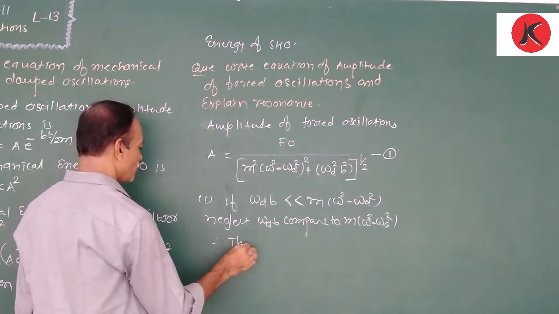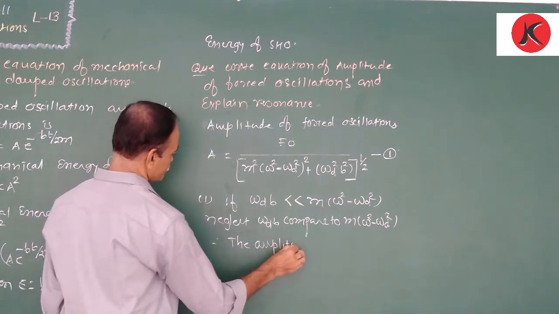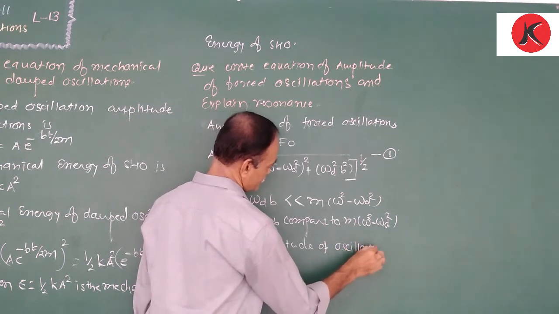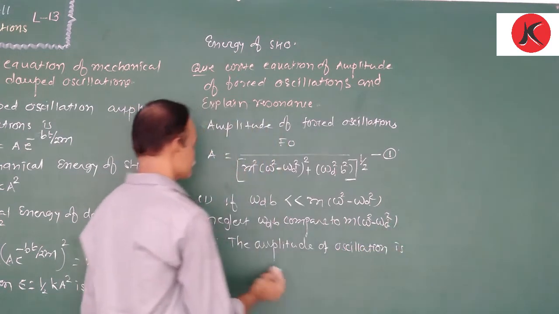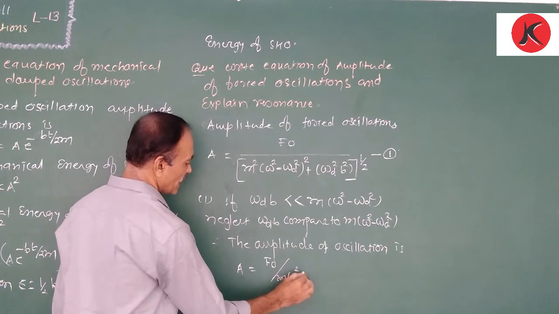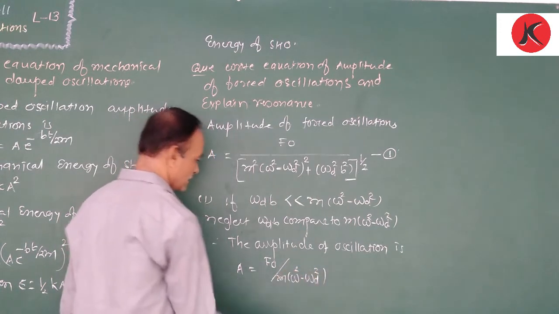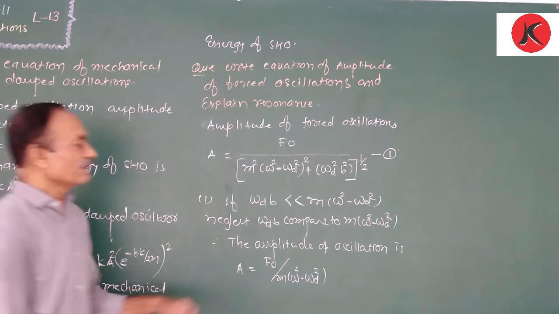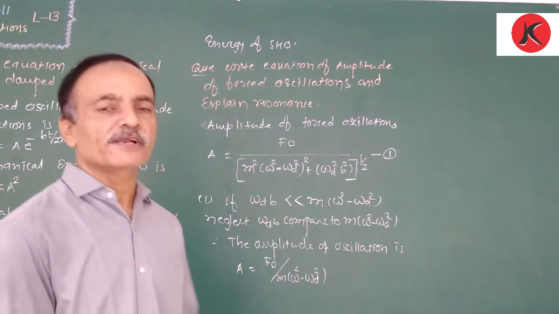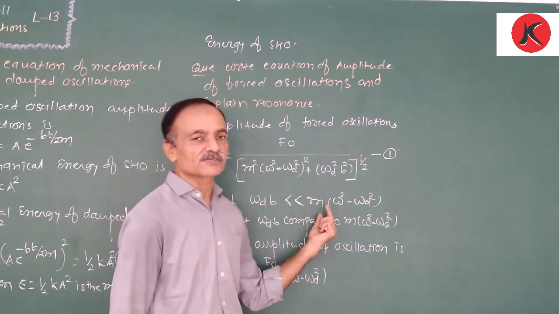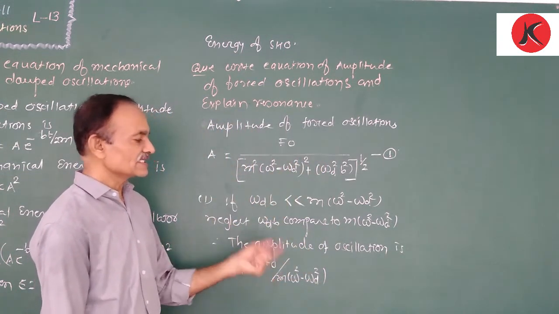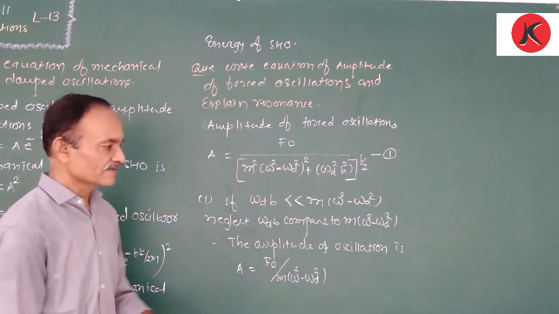Therefore, the amplitude of oscillation is A = F0 upon m into (omega square minus omega D square). That means if the product of the damping coefficient and the angular frequency of the external periodic force is very small compared to this term, then neglecting it, equation 1 is written as this. This is the amplitude of oscillation in this condition.